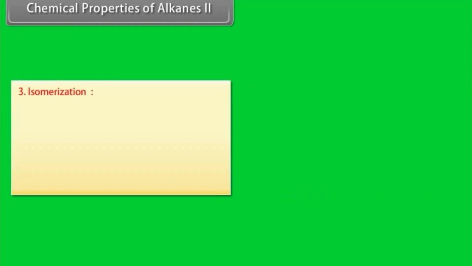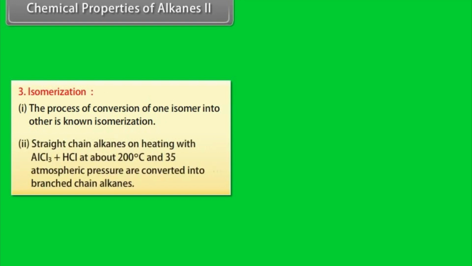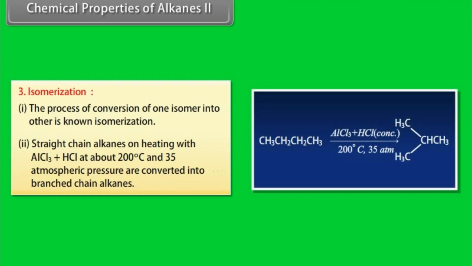Isomerization. Number 1. The process of conversion of one isomer into another is known as isomerization. Number 2. Straight chain alkanes, on heating with AlCl3 plus HCl at about 200 degrees centigrade and 35 atmospheric pressure, are converted into branched chain alkanes.